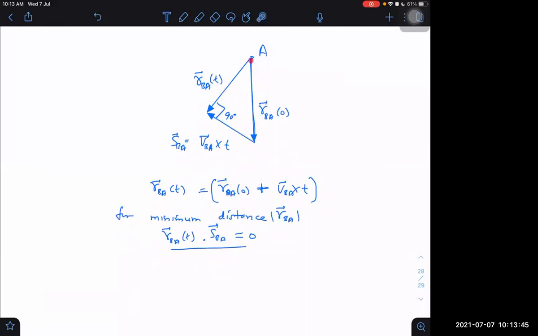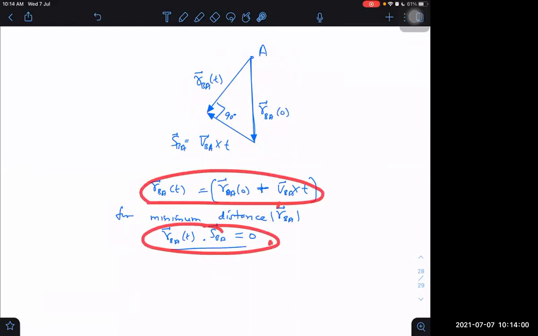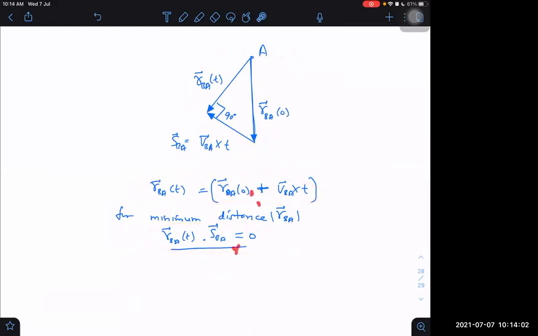So if they are giving us not angles, but already giving in vector form, then this method will be easy. I don't even need to make a diagram in this. I'm making the diagram to make you understand that these are becoming mutually perpendicular. But I can do it directly by this equation and this equation. These two equations are enough. What will I get by solving these two equations? Time will be unknown here. I will be getting time.